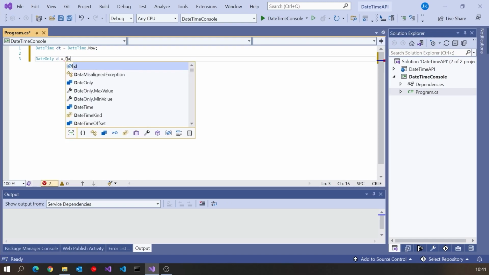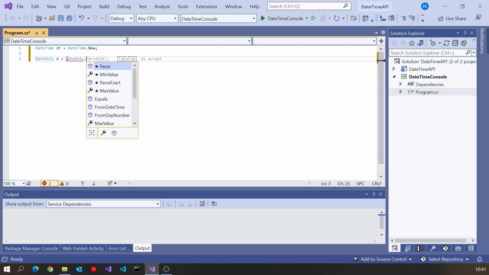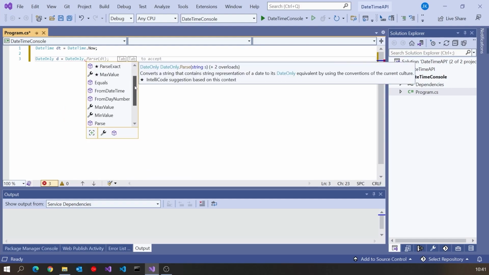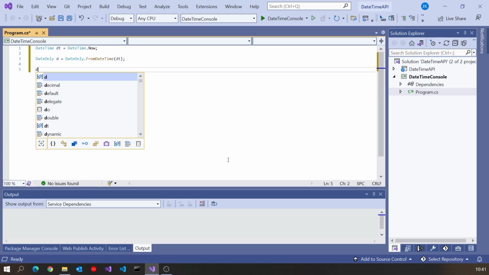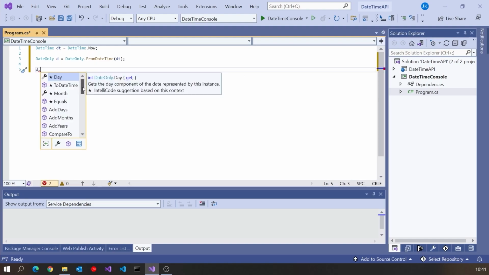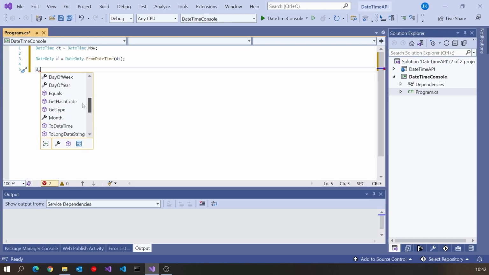Or indeed, we can do things like DateOnly dot and then use a static method. And you'll notice there we don't have anything like a Now or a Today or something like that, but it's actually pretty simple because we do have FromDateTime. So I could put in there FromDateTime and then in there put in DT, and so that would now be a date that just strips off the time, whatever time of day it was, 10:41 at the moment, and just gives us that date. And then once we've got that, we've got lots of useful methods on there. I'm not going to go through all of these. They're quite similar to what you have on DateTime, but anything related to time removed, and you can look those up for yourself.